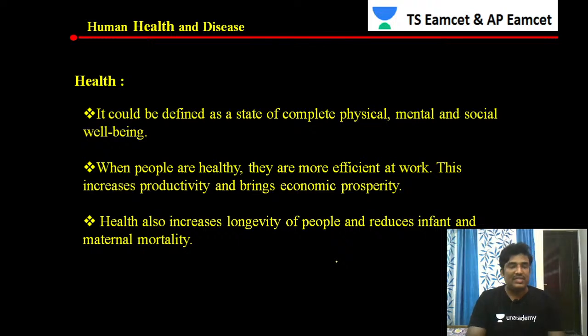Now let us see how health is defined. Several scientists have worked on different concepts and they came to a conclusion with some definition of how health is defined. Okay, so let us see.